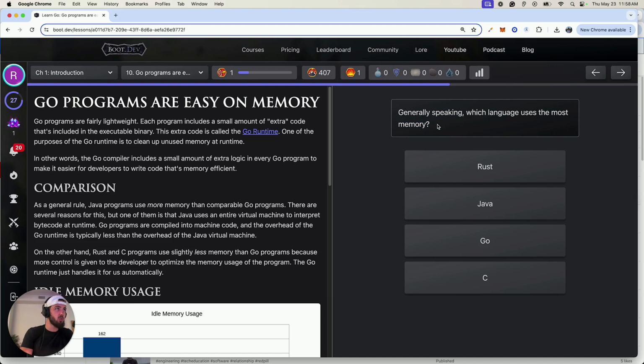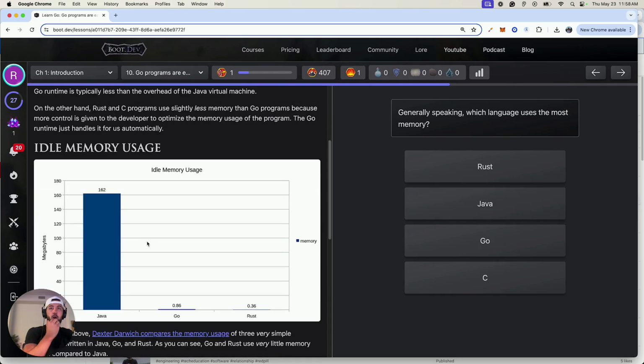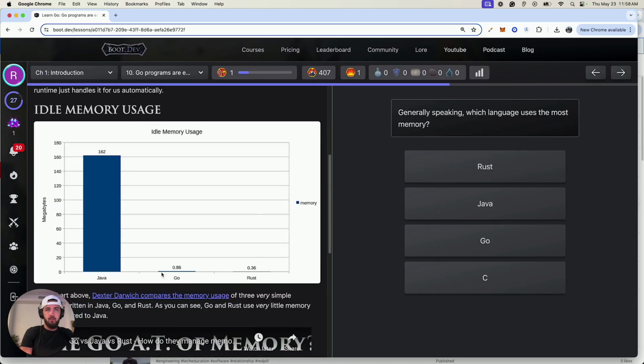So generally speaking, which language uses the most memory? I'm going to say Java out of these. Oh, nice. I was right on the nose with it. Let's go. Let's just look at this again. Yeah, so look at Go's compile time. So Rust is still better, but when you compare it to stuff like this, and Java I think is faster than Python as well, and JavaScript.